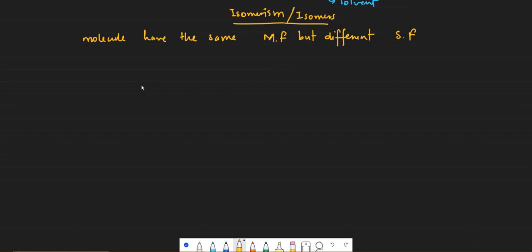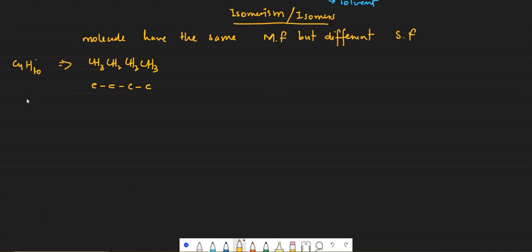For example, let's say I talk about butane. We know that butane is C4H10. I can also write it like this: CH3, CH2, CH2, and CH3. How?